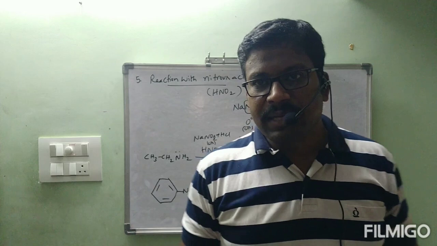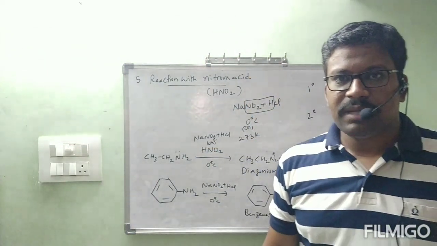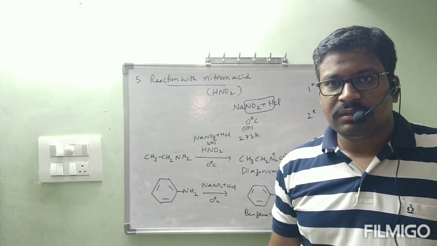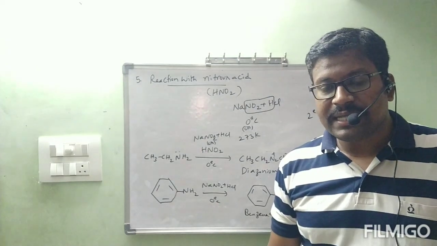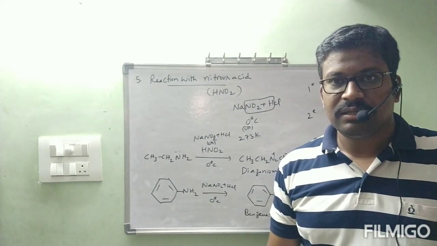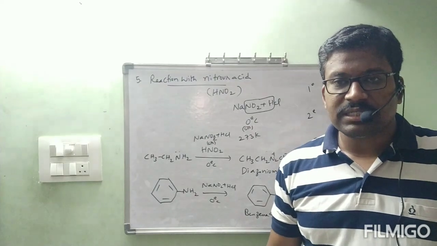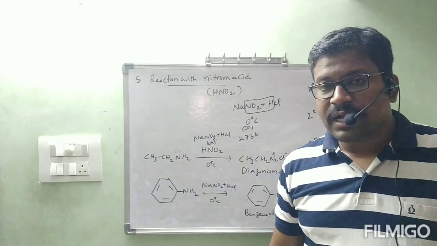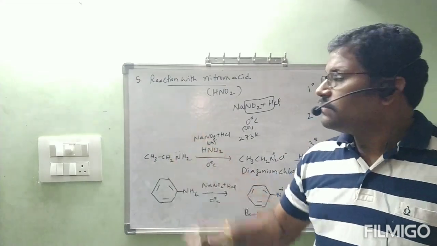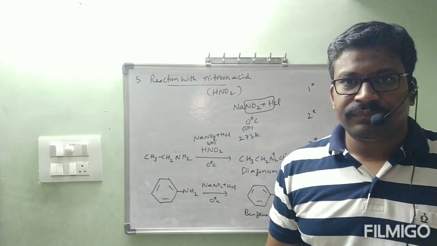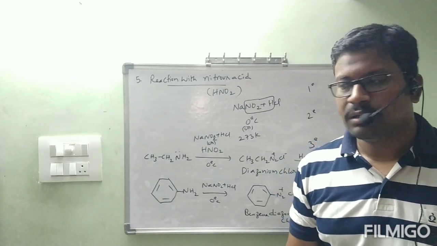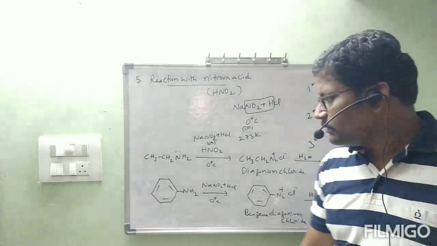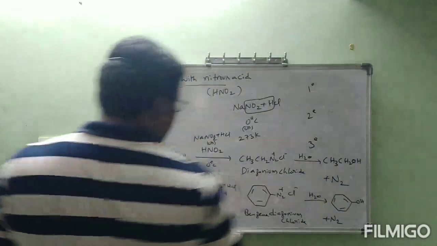What about chemical properties? Recalling, first one basic nature, second one acylation and benzoylation, third one ammonolysis, that is alkylation, fourth one carbylamine reaction, fifth one reaction with nitrous acid. Shall we go to the sixth one? Let us see. Note down.